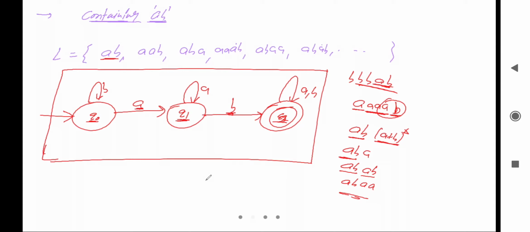Let me take an example. BB is a string that doesn't belong to the language because it should contain AB. So let me check whether it is accepting BB or not. Here from the Q node it will read B one time. After that again it is reading B, and we are on the Q node, and the Q node is not a final state. If we are not on a final state it will not accept the string, so this string is rejected.